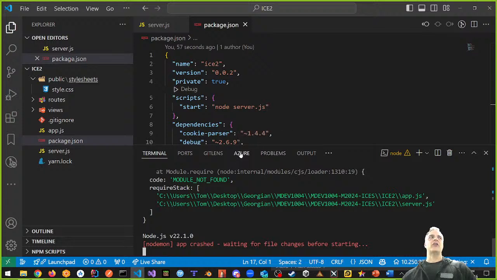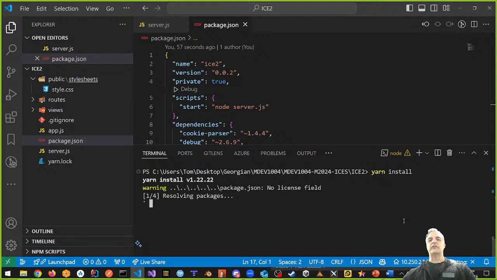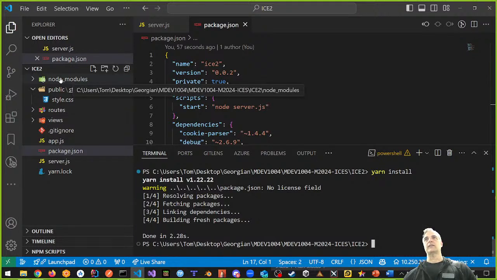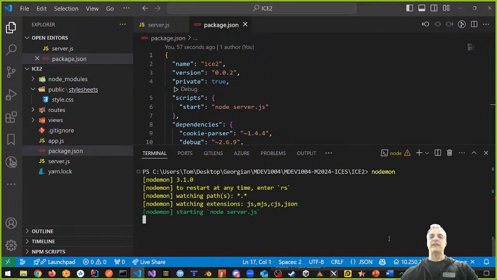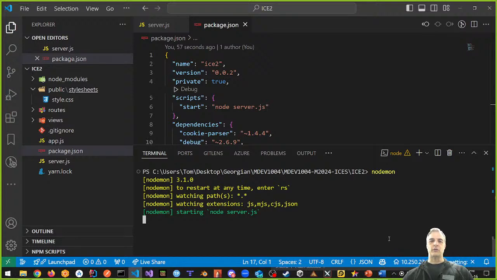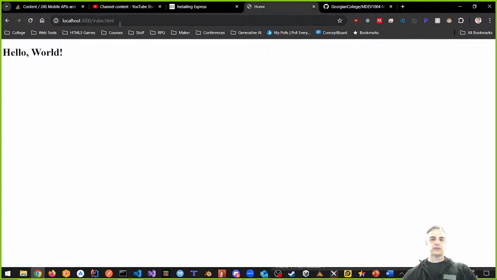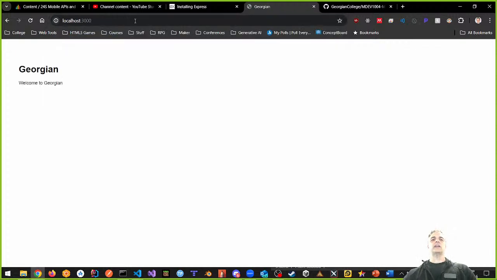I didn't do a yarn install, right? Because I copied this whole thing from the GitHub. GitHub doesn't include node modules, so I have to do a yarn install. Let's try this. So yarn install. And now it's going to install all my packages, and node modules now exists. Before it didn't exist. Let's try again. We'll run nodemon one more time, and now we're good to go. Okay? We're good to go with nodemon. Let's try it out. Let's go back here, and if I refresh, if I just take this away and go :3000, we're going to see Georgian.